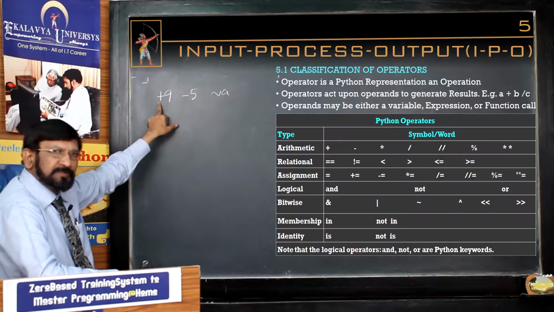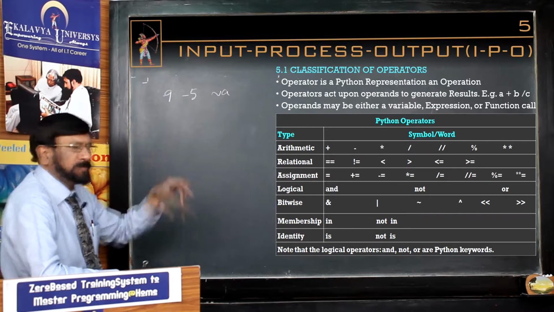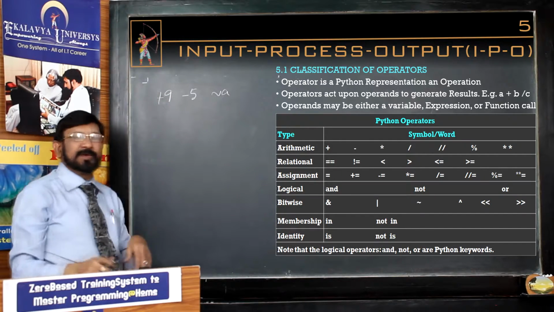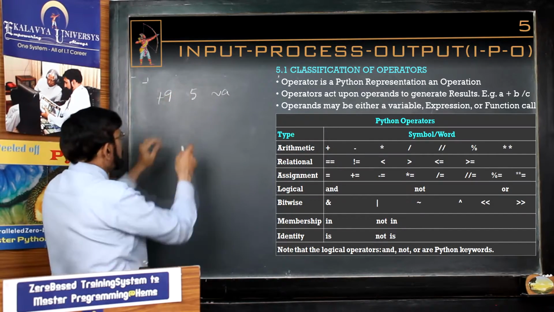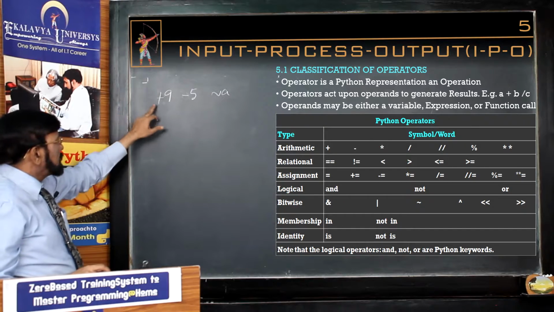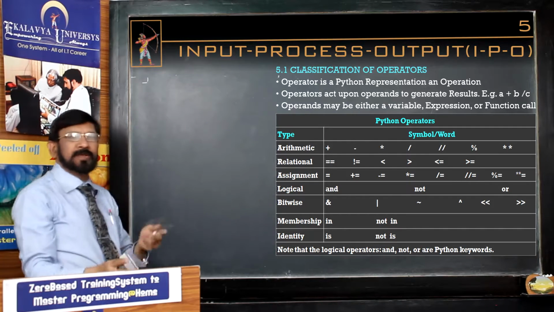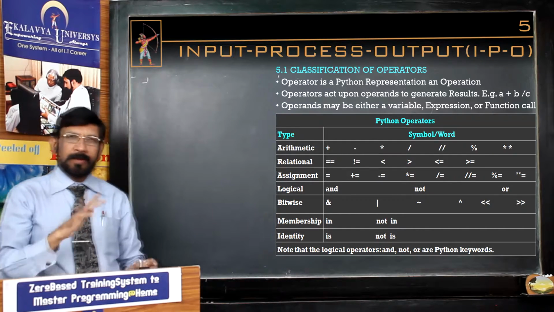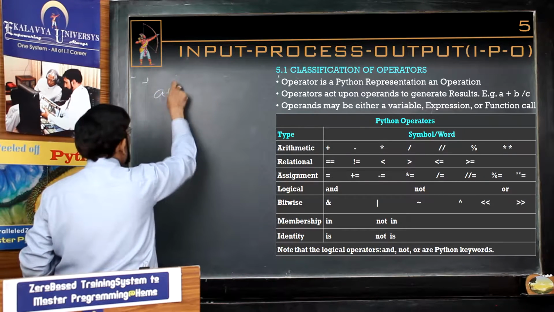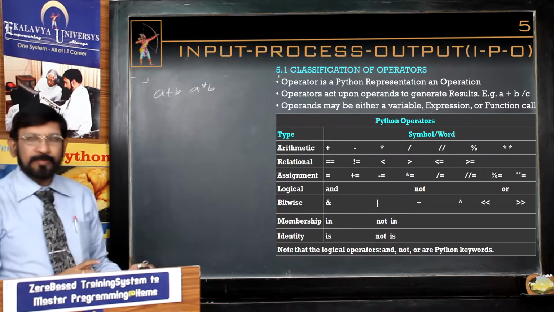By default, if you do not write it also, it is plus only. Here the implied plus is there. In case of minus, you must explicitly write it to define its status as minus. Python provides only 3 operators as unary operators. Remaining all operators are binary operators. That means they act upon 2 operands. That point you have to understand.